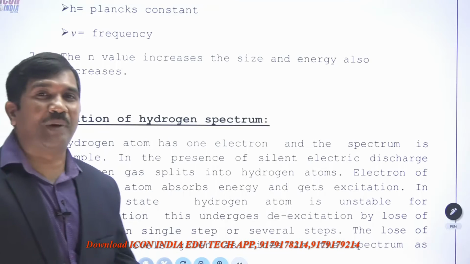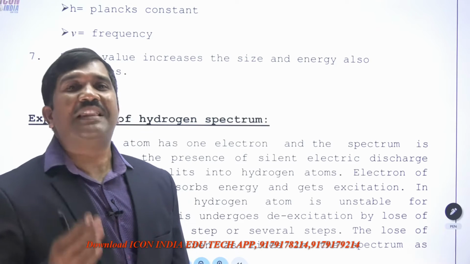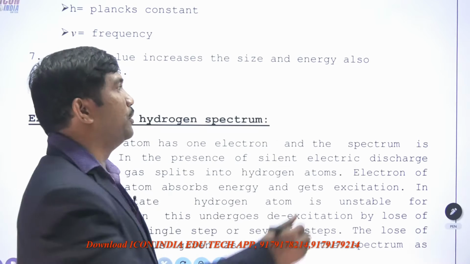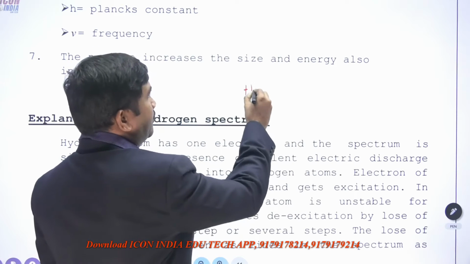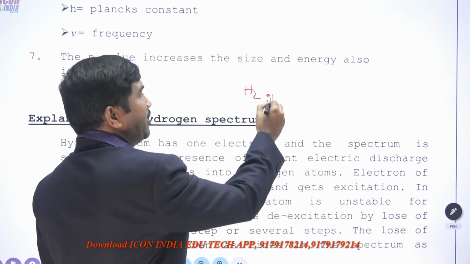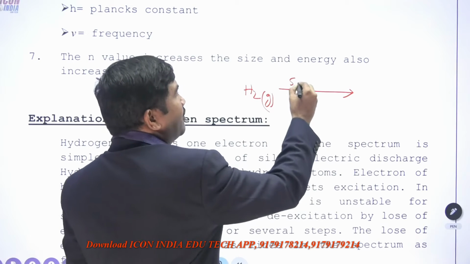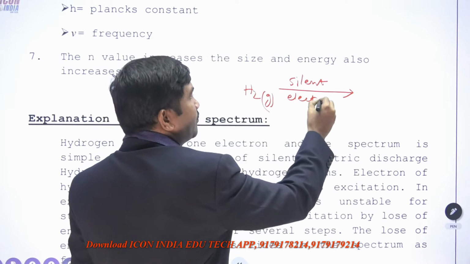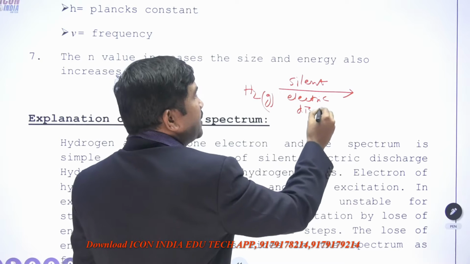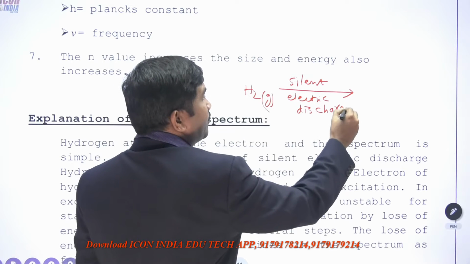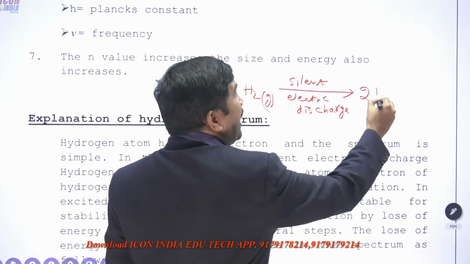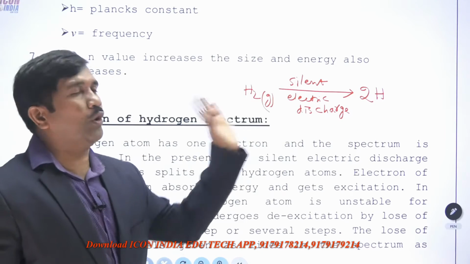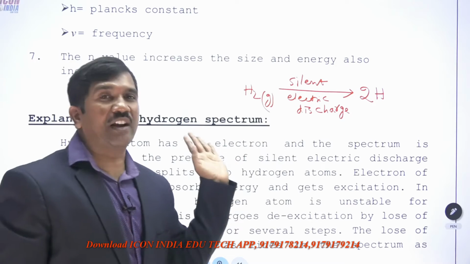So next, hydrogen spectrum. Already you know that hydrogen is available in the form of H2 molecule, in the form of gas. In the presence of silent electric discharge, that hydrogen molecule splits into hydrogen atoms.